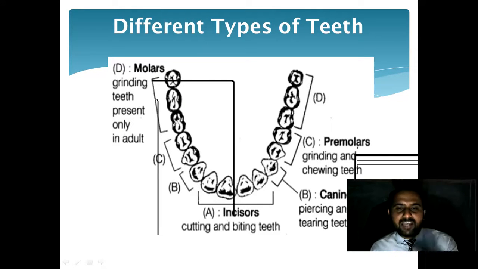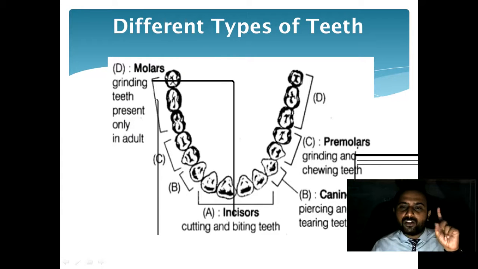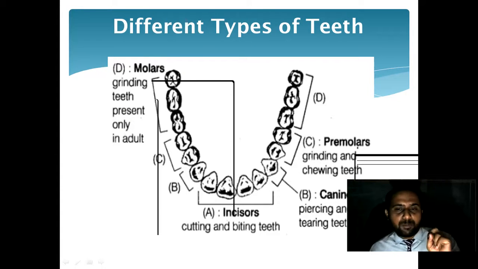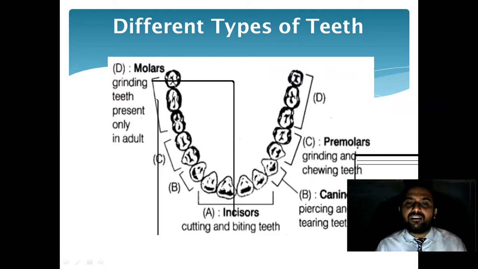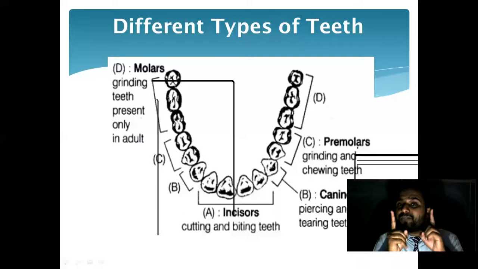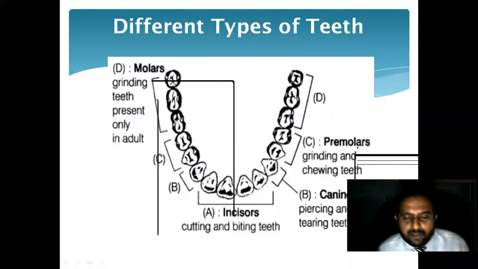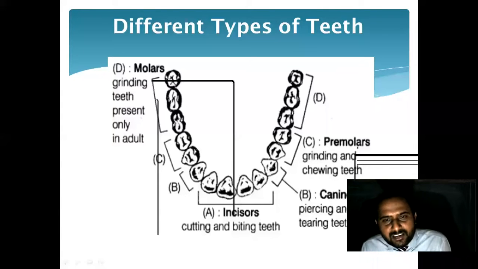Let us revise. Incisors 4 plus 2 canines, that is 6. After that, 6 plus 4 premolars, that is 10. And after 10, 6 molars, that is 16. So in each jaw, 16 teeth. So upper jaw and lower jaw altogether they are 32.